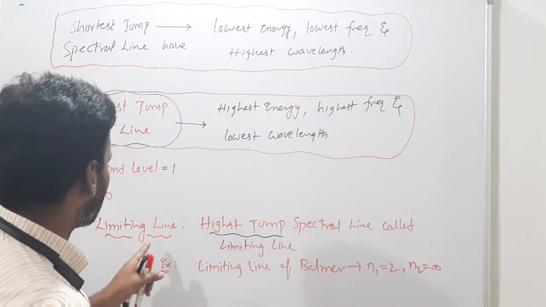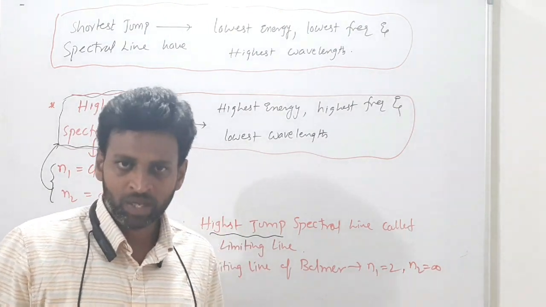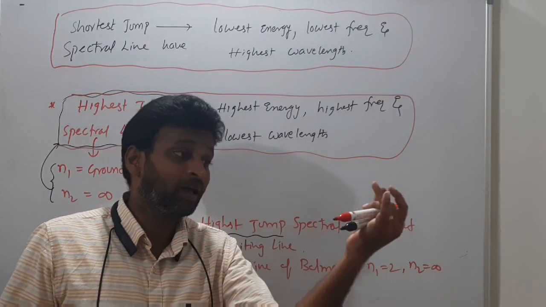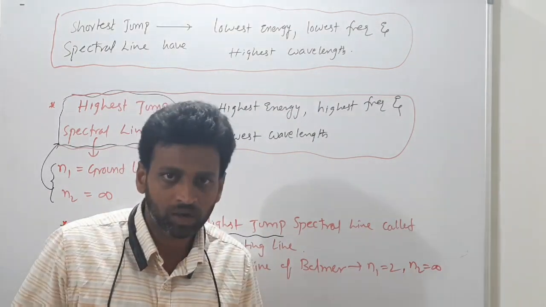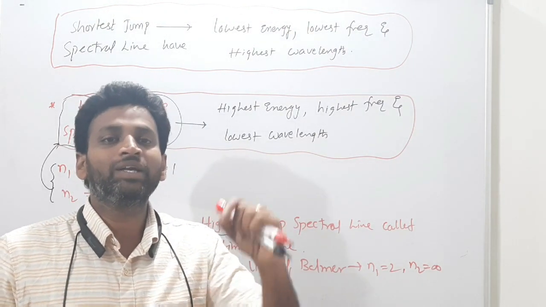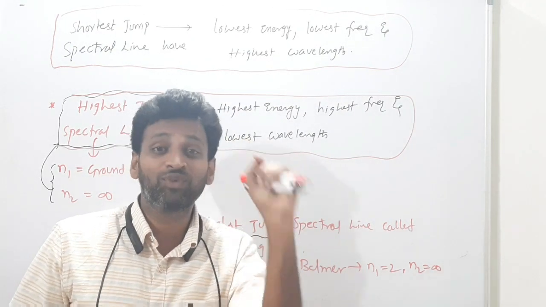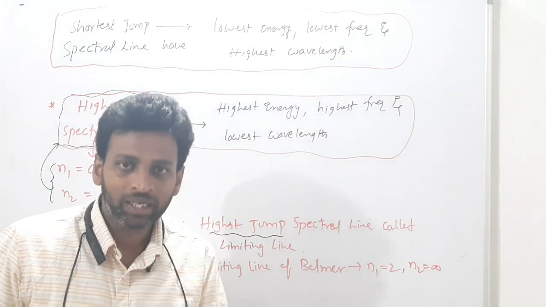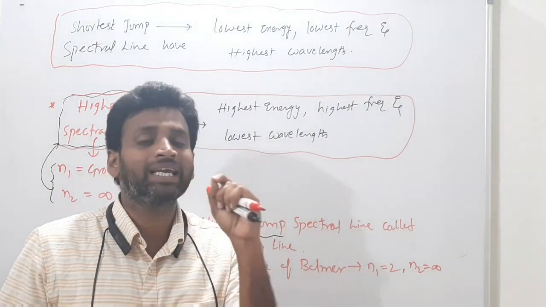I will tell you one more thing. What is the limiting line of Brackett? Infinity to 4, because Lyman, Balmer, Paschen, Brackett. Brackett means N1 is 4, or not? So the limiting line of Brackett means infinity to 4. N1 is 4 and N2 is infinity. For Brackett, I repeat, the limiting line has N1 as 4 and N2 as infinity.